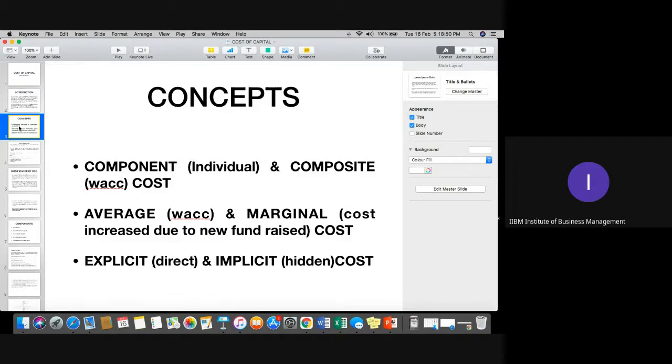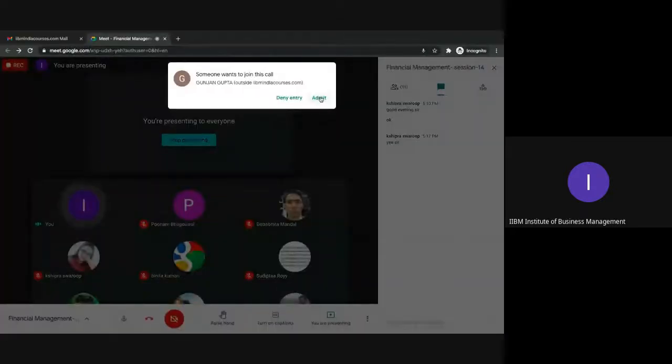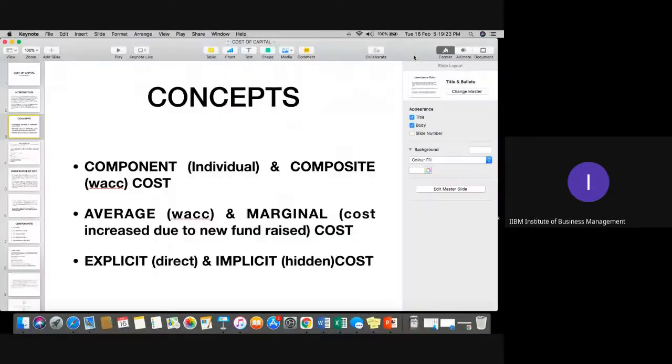So definitely a company has various options from where it can raise capital. Now, whenever we need to evaluate the cost of an individual source of capital, that is called your individual cost of capital, the first option. When the company needs to find out, on an average, what is the cost of capital it needs to incur to raise funds from the various options available, that is called WACC, which is weighted average cost of capital.